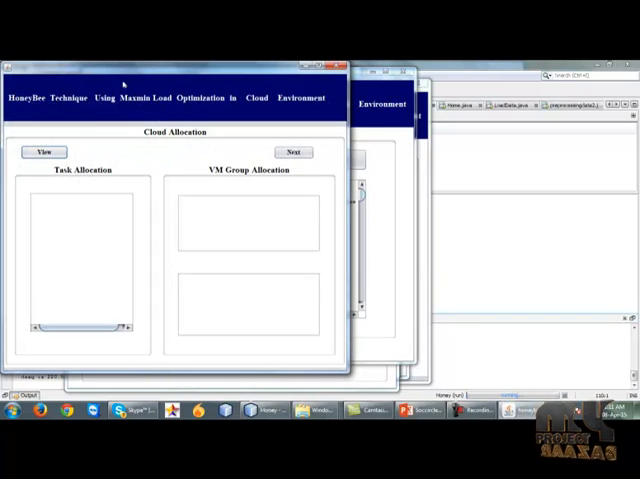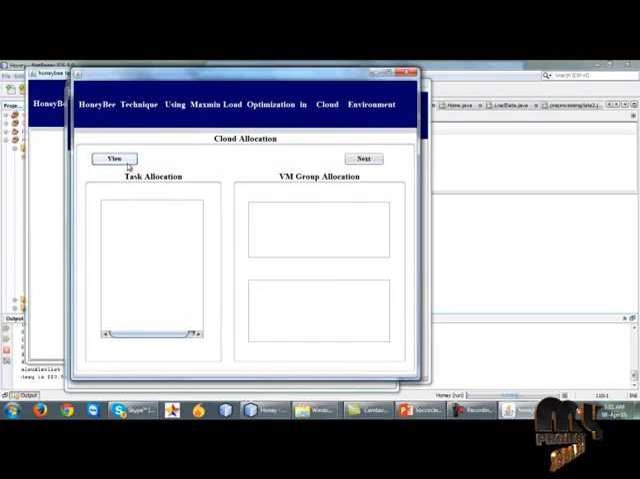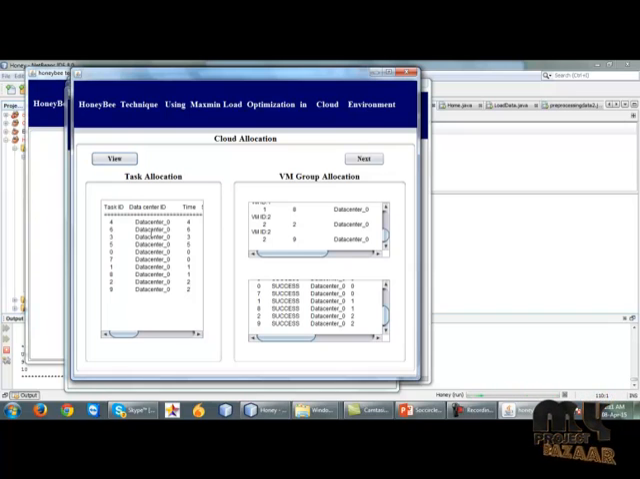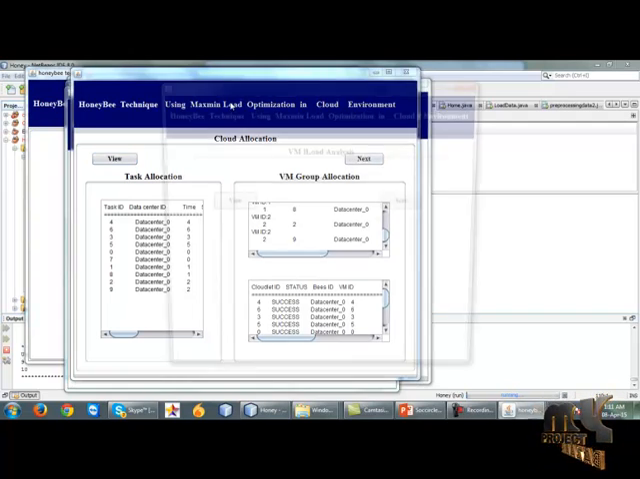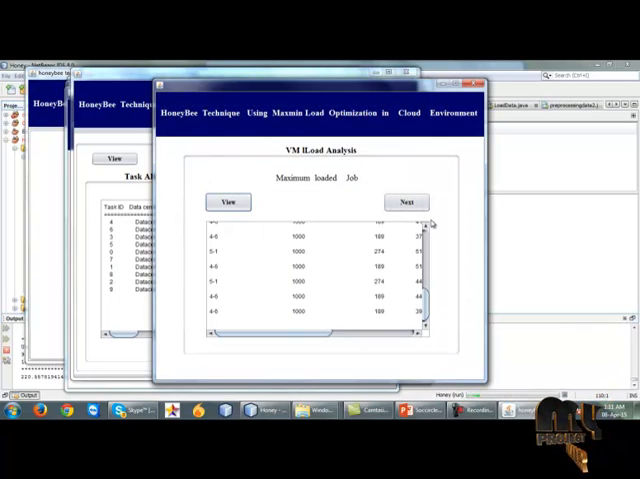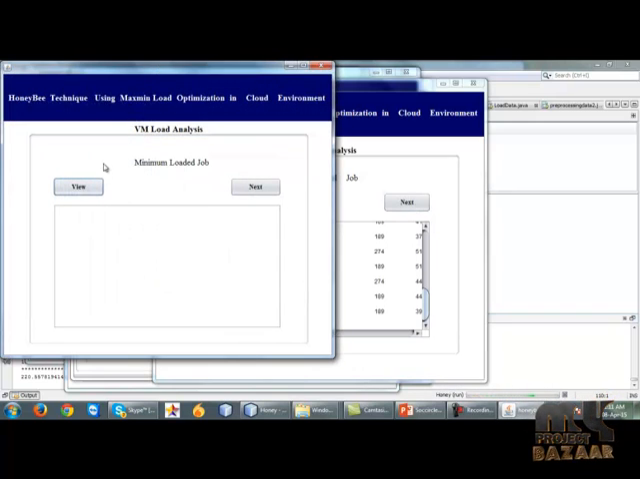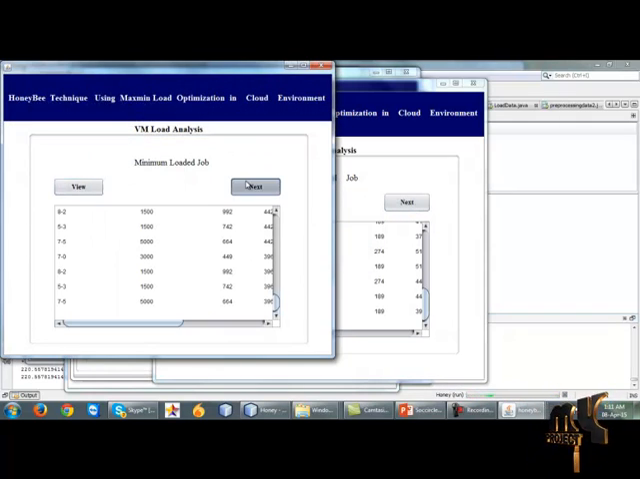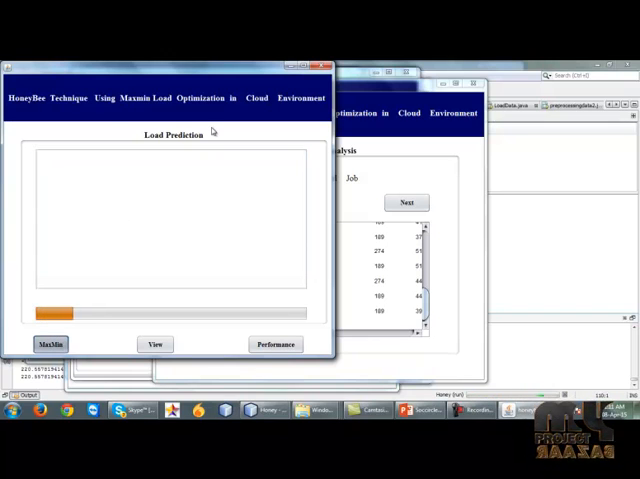Next, cloudlet allocation. Allocation means we view each task; the data center ID is 0, and we check the VM group allocation. VM group allocation is nothing but we show the success state of the jobs. Finally, we find out the maximum loaded jobs. Next, we find out the minimum loaded jobs. And finally, using the max-min algorithm, we predict the load prediction.